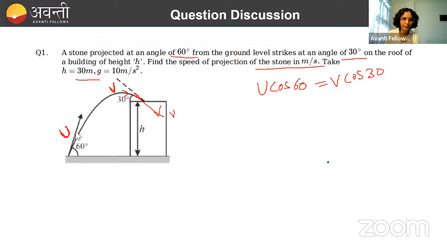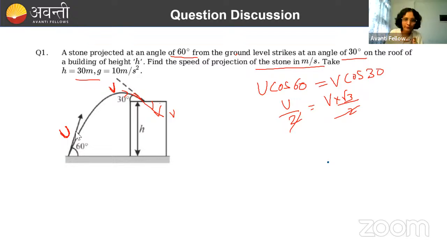You can see what's happening at this point. The velocity direction is making an angle of 30 degree with the horizontal, so the horizontal component is this. Now if we write this, u by 2 will be equal to v into root 3 by 2. So there is a relation between u and v: u equals v root 3, so v equals u by root 3. Done. So that we have got.